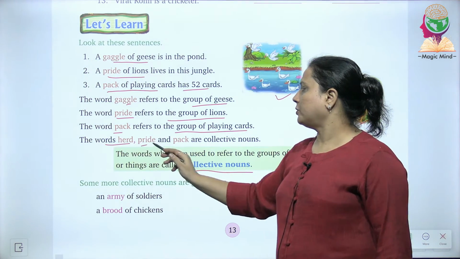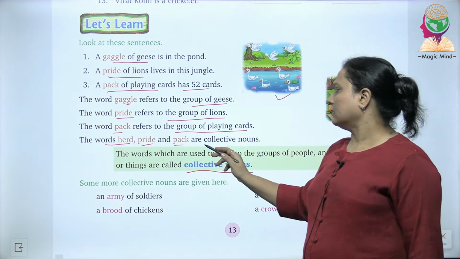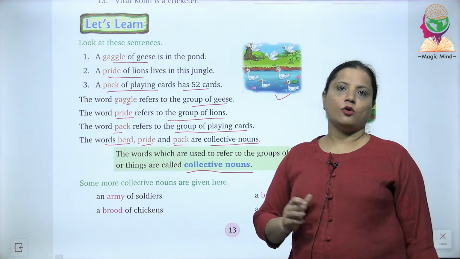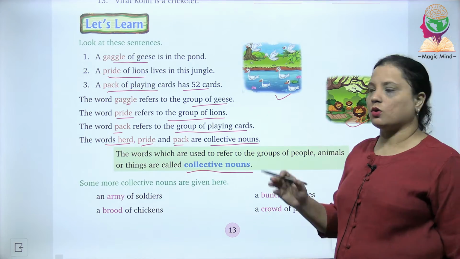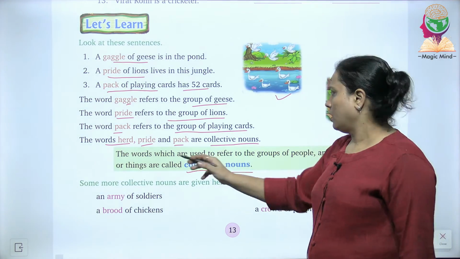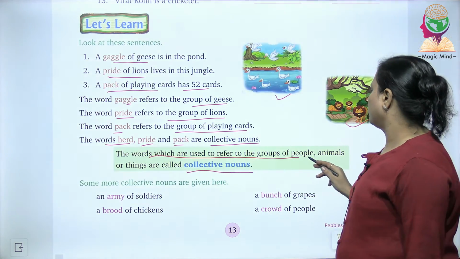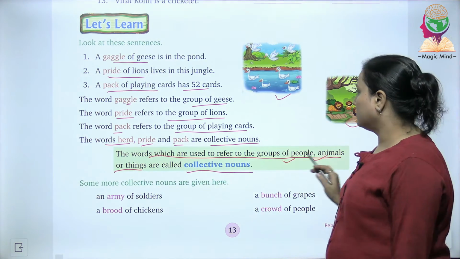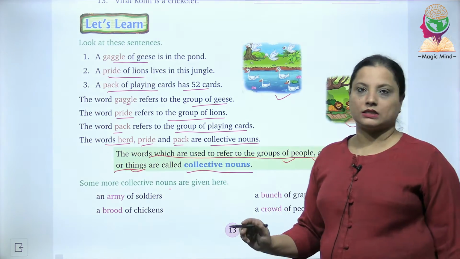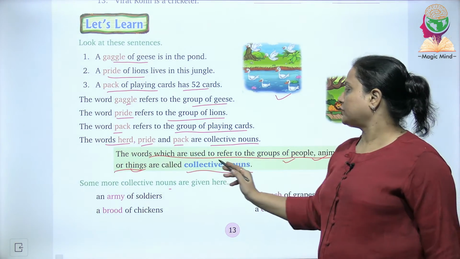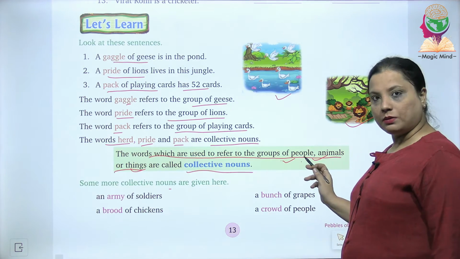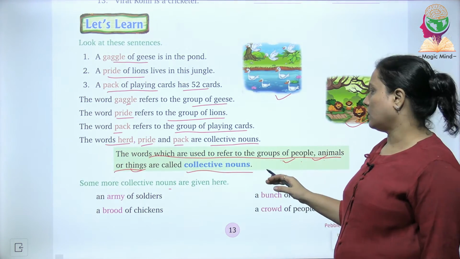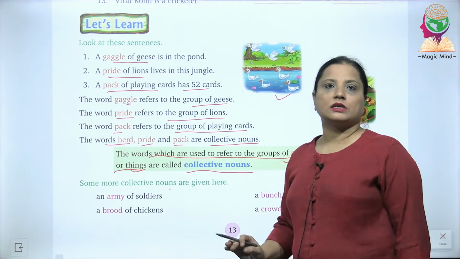So, the words herd, pride, pack and gaggle, they all are what? They all are collective noun. They are giving you a collection of certain things, animals or nouns. The words which are used to refer to the groups of people, animal or thing. Okay? People, animals or things. I am not talking about the places. I am saying the words which are used to refer to groups of people, animal or things, they are known as collective nouns. Some collective nouns are given here below.